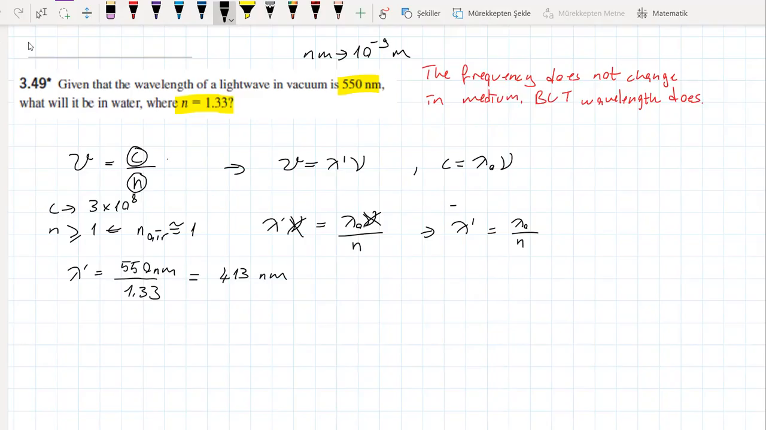So if we divide some number by another number which is greater than 1, we will find a smaller number. What do I mean? If I divide c over 1.33, my result, the velocity, will be smaller than c. Then if you get confused, think about it. No velocity can be higher than the c value. Then I need to divide c value by refractive index.